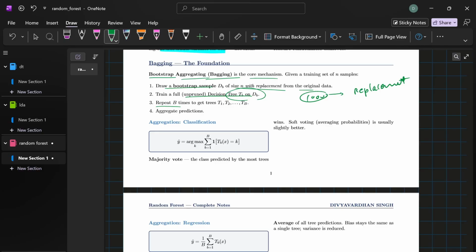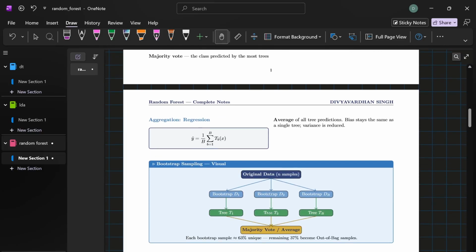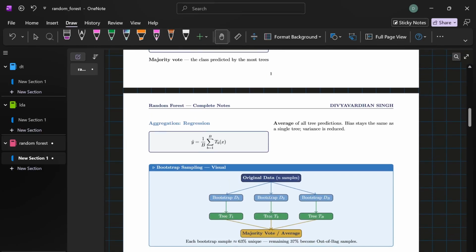On average, each bootstrap sample contains about 63% unique data points. The remaining 37% are called out-of-bag samples, and they become super important later. Okay, so you do this B times, let's say 500 times, and you train one full decision tree on each bootstrap sample. That gives you 500 different trees, each slightly different because they were trained on slightly different data.